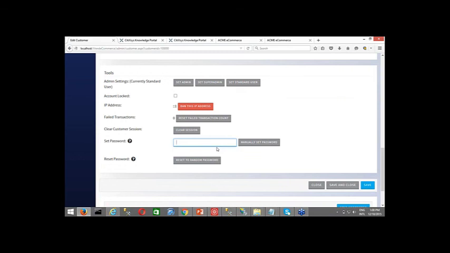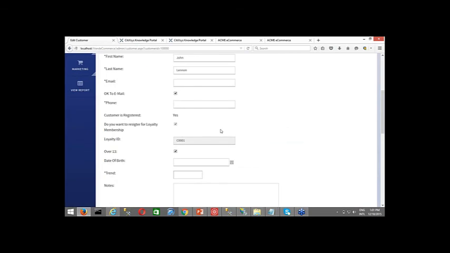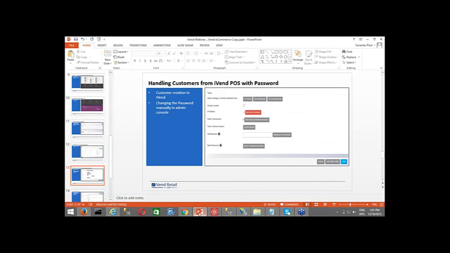You change the password over here and click on manual set password, and the password will be sent to that email ID, provided you have the email ID over here. When the customer logs in with that password and email ID, he or she will be asked to change the password. Okay.